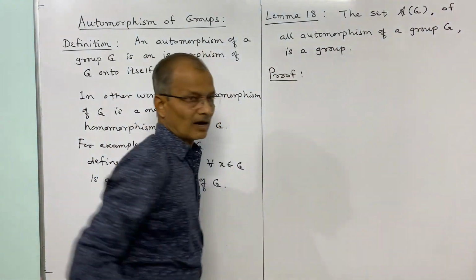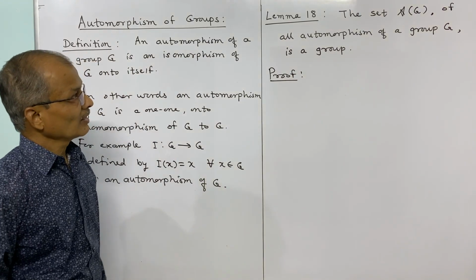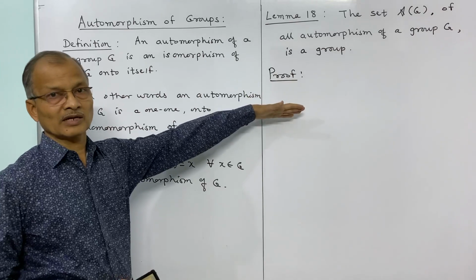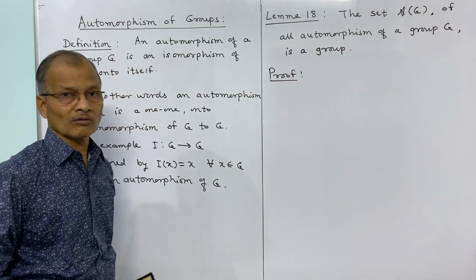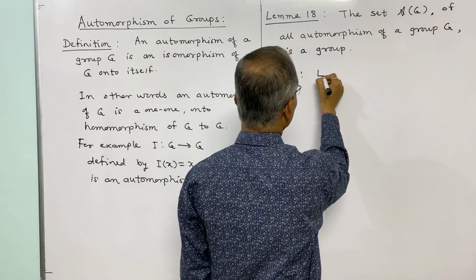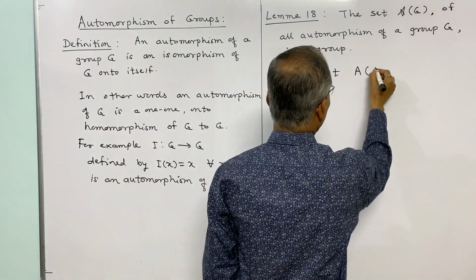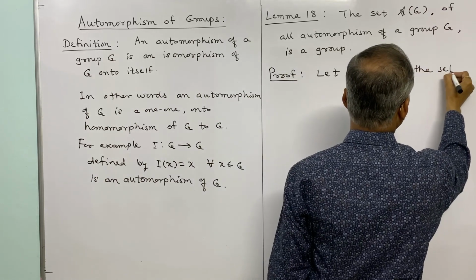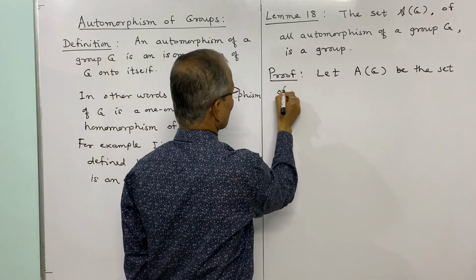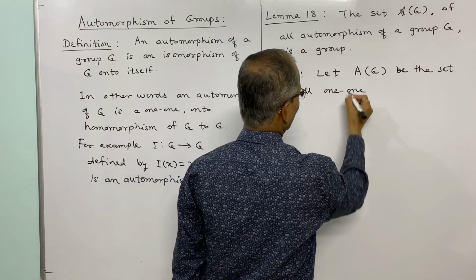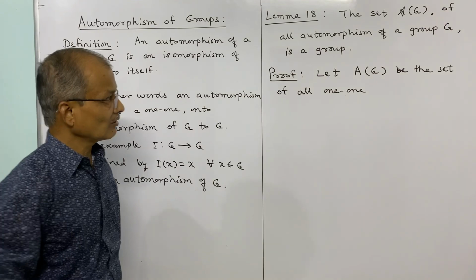First we shall have capital A of G as the set of all one-one onto mappings of G onto G. Let A of G be the set of all one-one mappings of G onto itself.